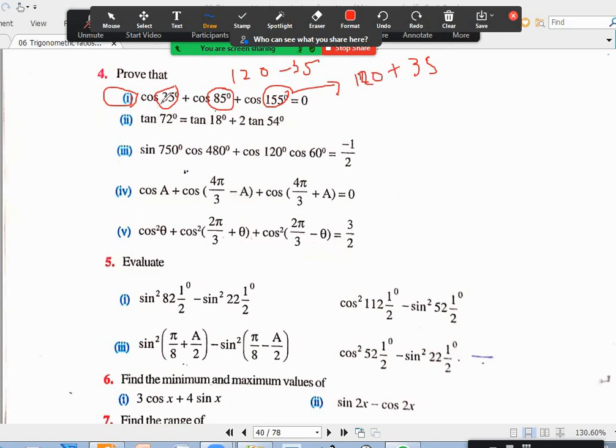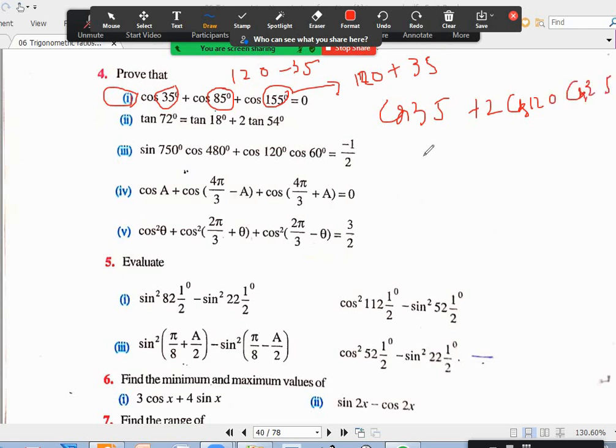I told you that cos theta plus cos(120 minus theta) plus cos(120 plus theta) is 0. It is not a product, it is not cos theta into cos(60 minus theta) into cos(60 plus theta). I was talking about three forces acting on a particle, net force is 0, the sum of the horizontal components is 0. But for this purpose, if you write 85 as 120 minus 35 and 155 as 120 plus 35, cos 35 is as it is, but the other two are in the form cos(A minus B) plus cos(A plus B). You can write 2 cos 120 into cos 35.